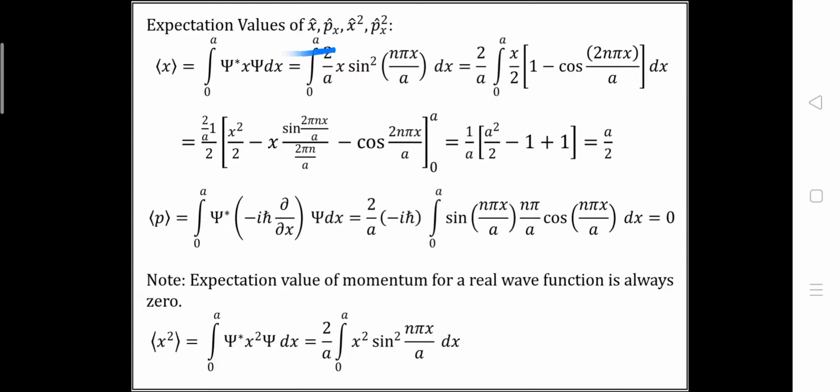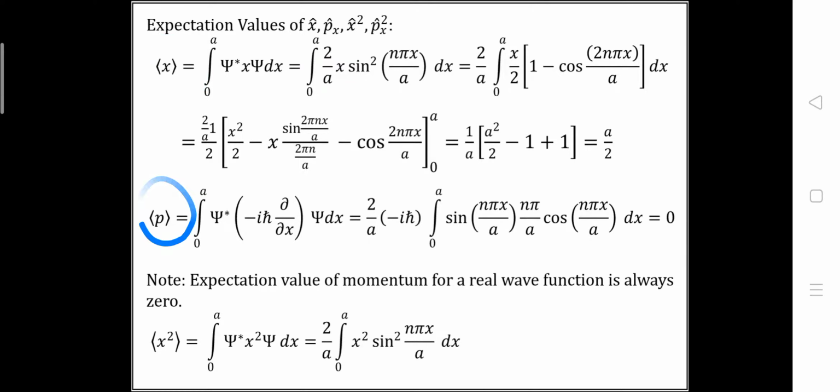Before we start, we need to understand why we should use the expectation value of position and momentum. Expectation values can also be called the average value of position and momentum. Why should we use the average value? Because, according to the Heisenberg uncertainty principle, we cannot determine the position and momentum of the particle simultaneously. That's why we have to use the average value of position and the average value of momentum.